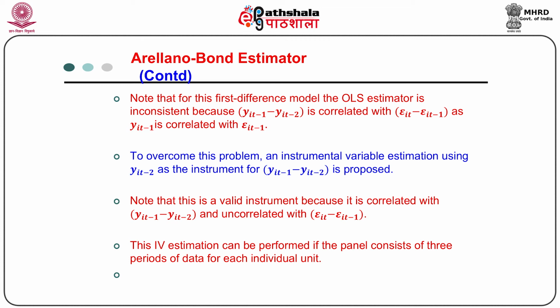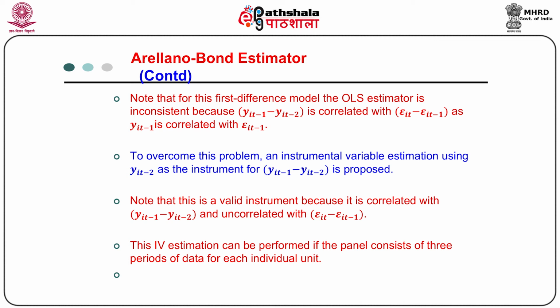To overcome this problem, an instrumental variable estimation using yit minus 2 as an instrument for yit minus 1 minus yit minus 2 is proposed. Note that this is a valid instrument because it is correlated with yit minus 1 minus yit minus 2 and uncorrelated with epsilon it minus epsilon it minus 1.